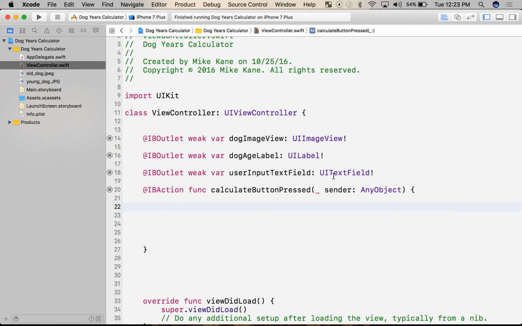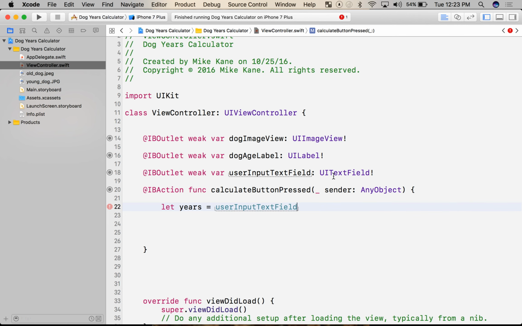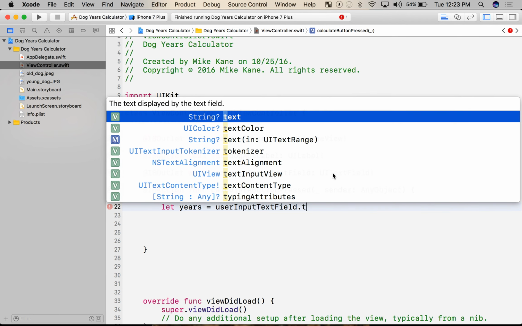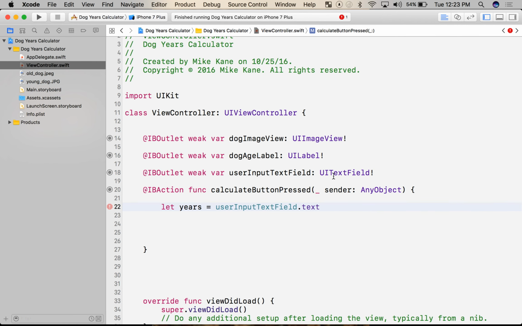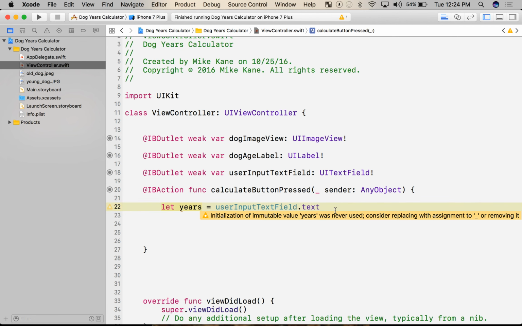So let's create a variable to store that. I'm going to say let years equal user input text field .text. I'm going to hit enter. Okay. Now, ignore this warning here. All this is saying is, hey, you created this, but you haven't used it yet. We're going to use it in a bit, so this will go away. If you see a blue thing like this, drag it off. That's a breakpoint that pauses your code when it runs.